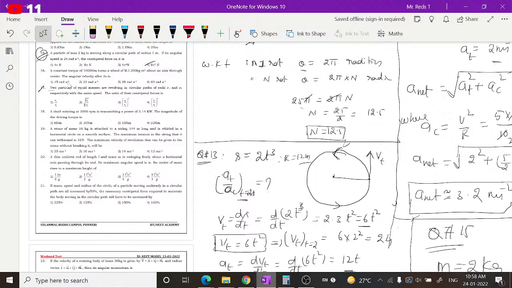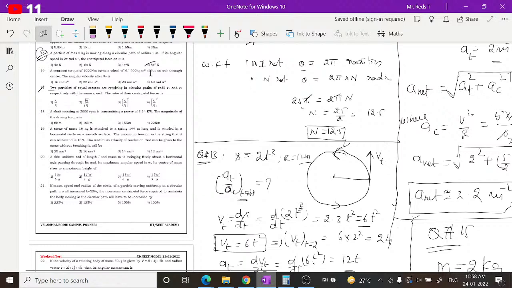Two particles of equal mass are revolving in circular paths of radii r1 and r2 respectively with the same speed. The ratio of their centripetal forces is asked. What is given and what are we asked to find, guys? We are asked to find the ratio of centripetal forces. Two particles of equal masses are given, revolving in circular paths of radii r1 and r2, respectively with the same speed.